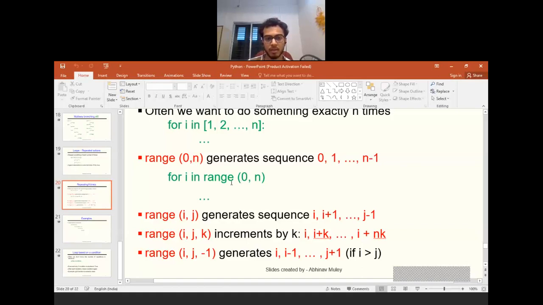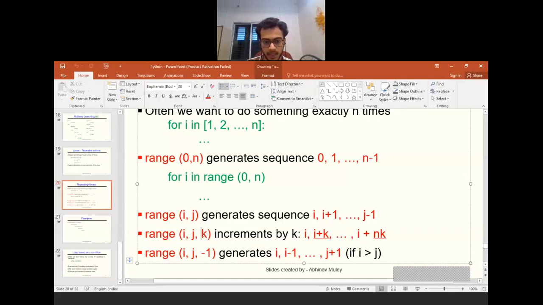If you want that sequence to be generated in steps of, let's say, k, then you have to mention the third parameter as k, like this. So if you write range(i, j, k), your loop sequence will start from the i value and keep incrementing by k. So if you start from i, the next value of your loop index will be i plus k, then i plus 2k, till i plus nk.